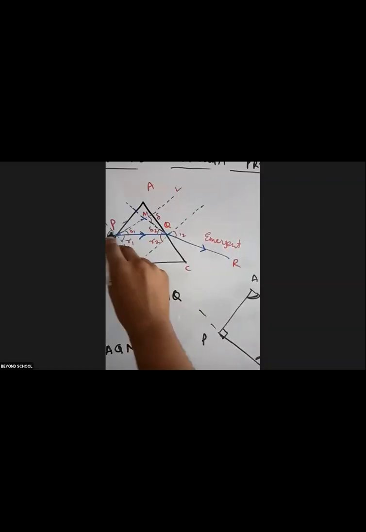I wrote this as 180, then these two became 180. Then I want to find angle N in terms of angle A, so I wrote PNQ here and brought angle PAQ over here. Easy? Yes, sir.